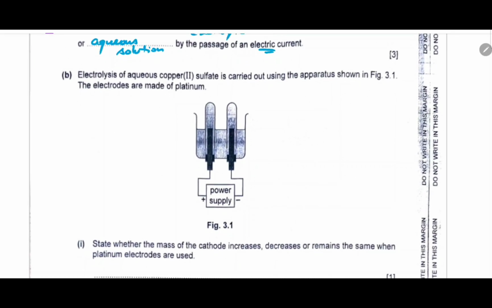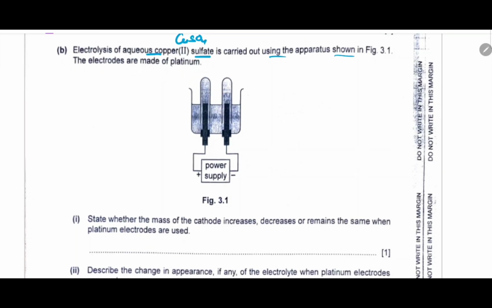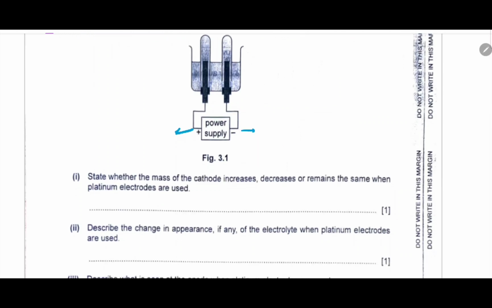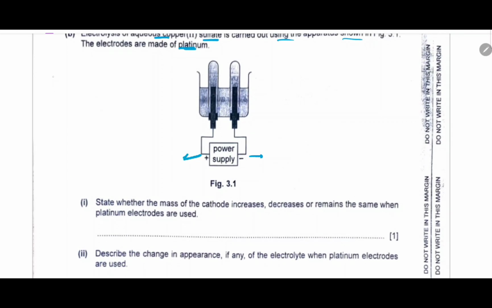Now this is set up for aqueous copper sulfate, that is CuSO4, carried out using the apparatus shown in diagram figure 3.3. The electrodes are inert, made of platinum. Okay. So these are the electrodes. The first is the cathode and that is the anode. Anode is, in case of electrolysis.